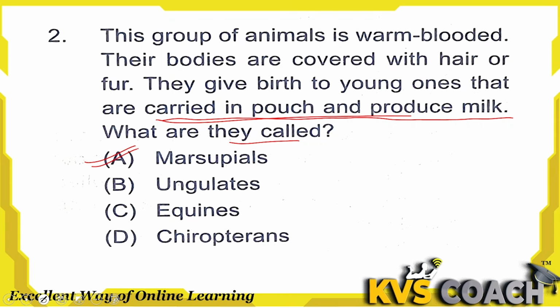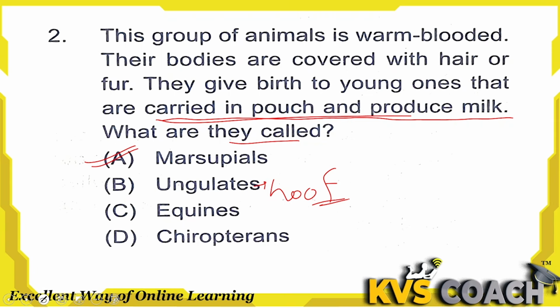Okay, option B, ungulates. These are four-footed mammals with their toes modified into a hard flexible covering, that is called hoof. They have hoof. This type of animals are like cow, like horses. You can see their foot. These are the hard flexible foot. So they are known as hoof.